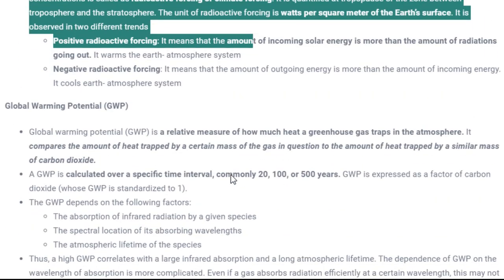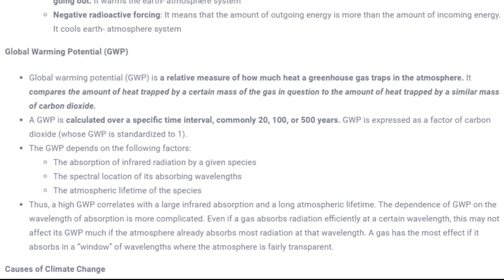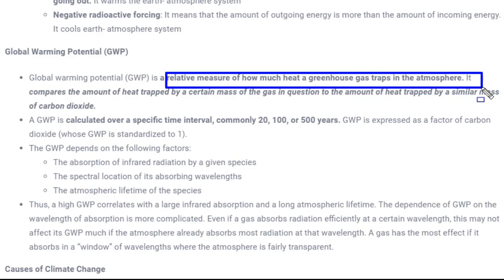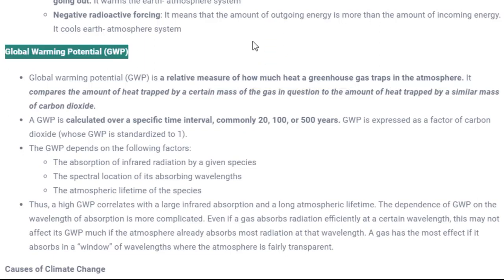Okay, next concept is global warming potential. What is this global warming potential? It is the relative measure of how much heat a greenhouse gas traps in the atmosphere. It compares the amount of heat trapped by a certain mass of the gas in question to the amount of heat trapped by a similar mass of carbon dioxide. So it is just a comparison of heat which is trapped in the atmosphere by certain gases. For example, how much heat carbon dioxide traps, how much methane traps, how much ethane traps, and aerosol.